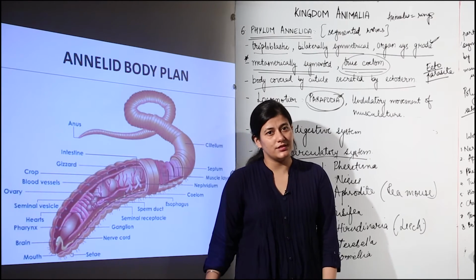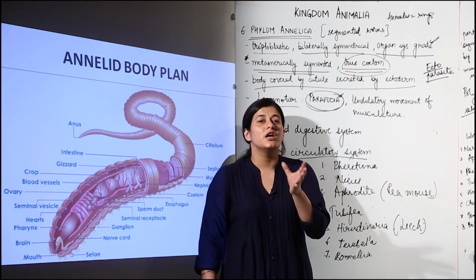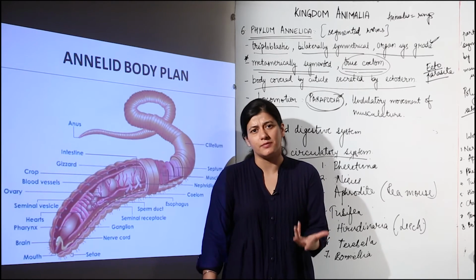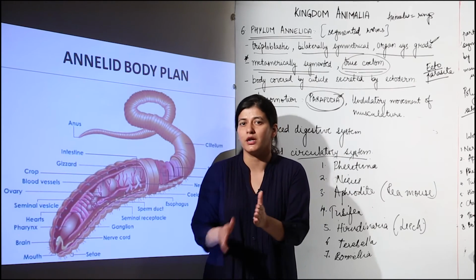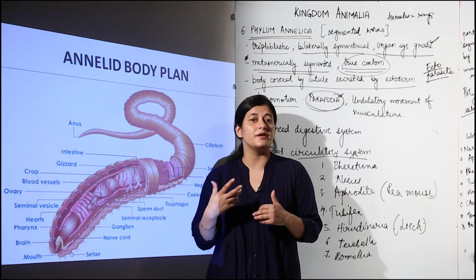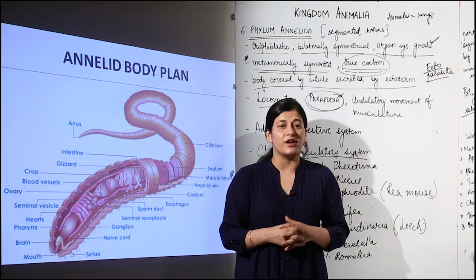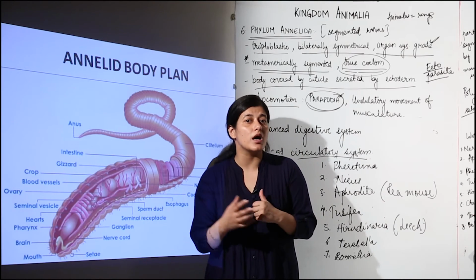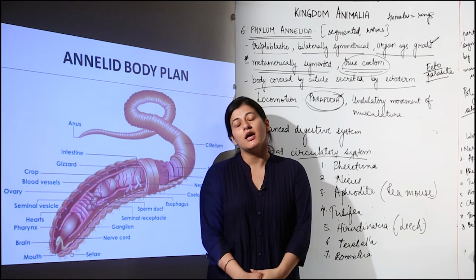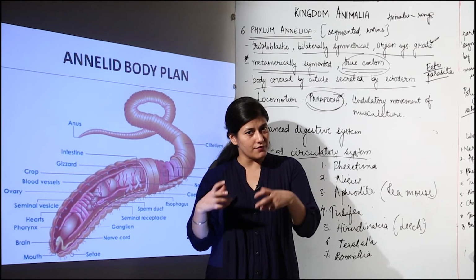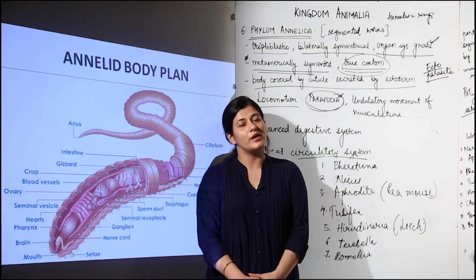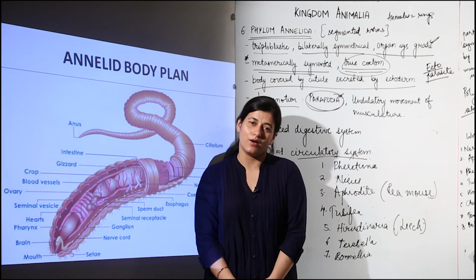One thing more: till now we haven't seen many terrestrial forms in the phyla we have discussed. Few are terrestrial. The parasitic ones also stay in some sort of fluid. So next, when we move further, we are going to see certain forms which have developed a mechanism for terrestrial survival. That means we are going to see an advanced respiratory system as well, which was not clear till now. Slowly and steadily you are going to see that the developed organisms develop a few more organ systems, and that decides how advanced and evolved they are. So we are going to see the next phylum. This is all about phylum Annelida.